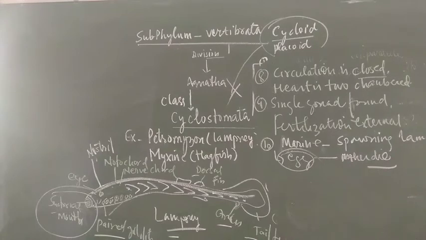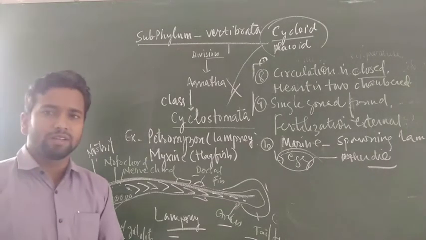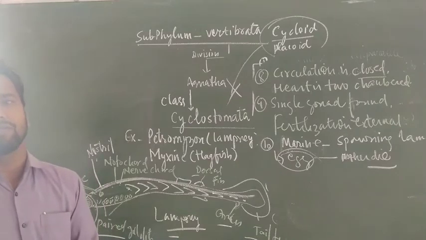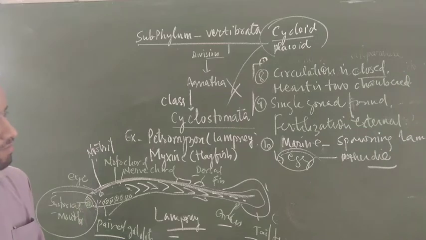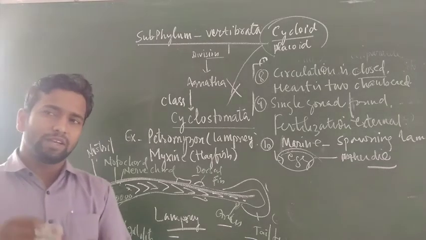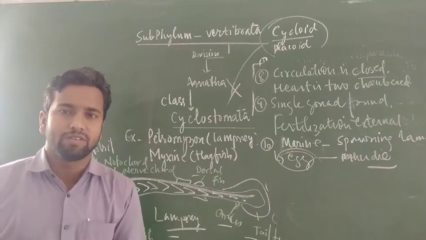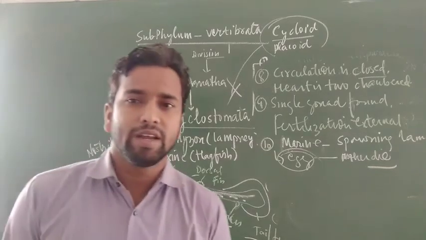Now hagfishes are especially scavengers as well as ectoparasites. Scavengers are those that, other than being ectoparasites, also derive their nutrition from other animals.